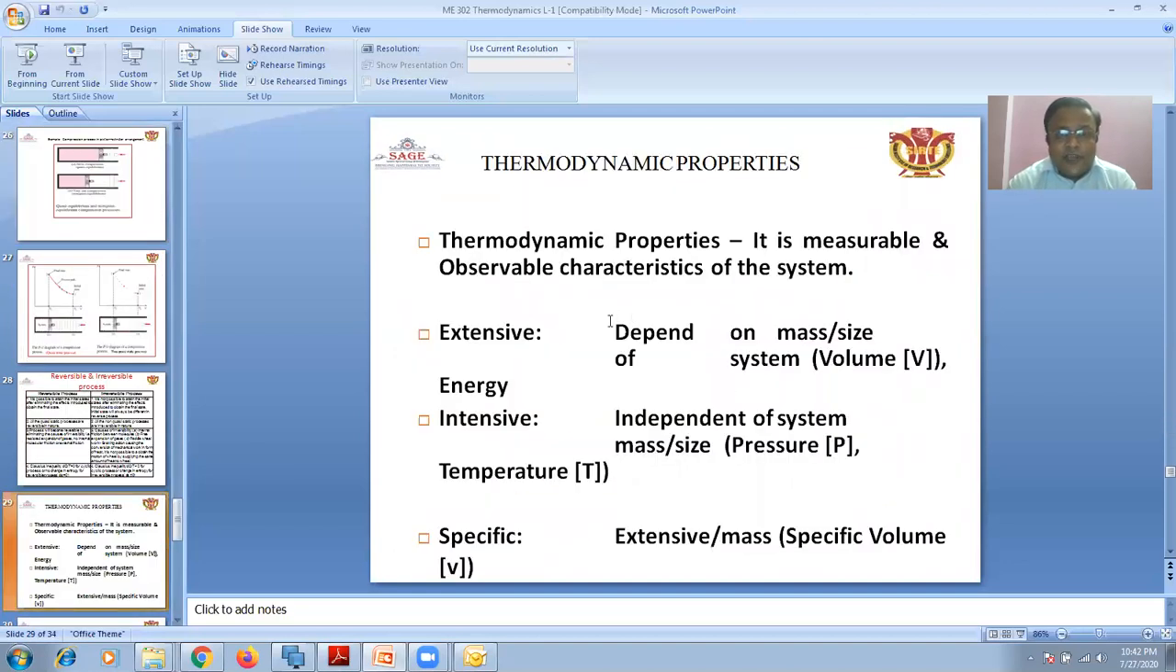Thermodynamic properties: there are two types of property, extensive property and intensive property. An extensive property depends on the mass or size of the system, such as volume. An intensive property is independent of the system mass or size. An example of an intensive property is specific volume, whereas extensive properties are volume and mass.